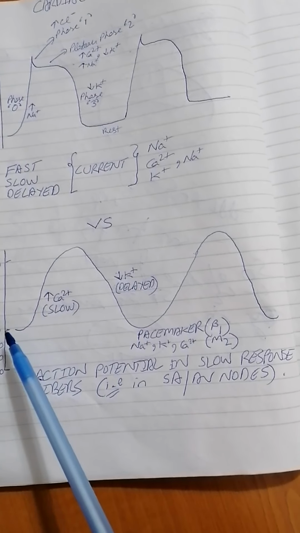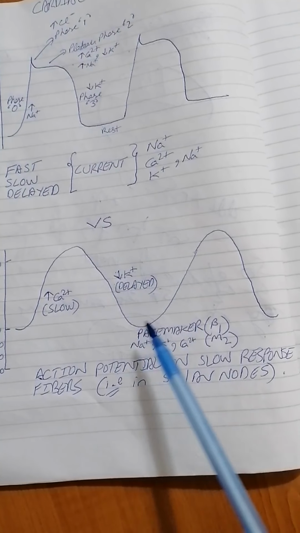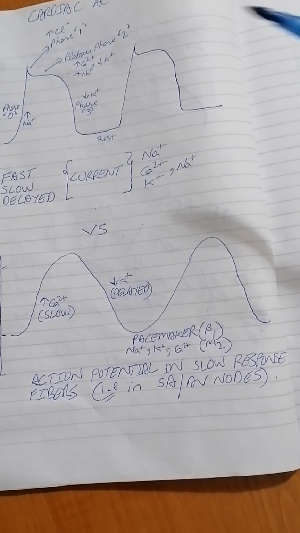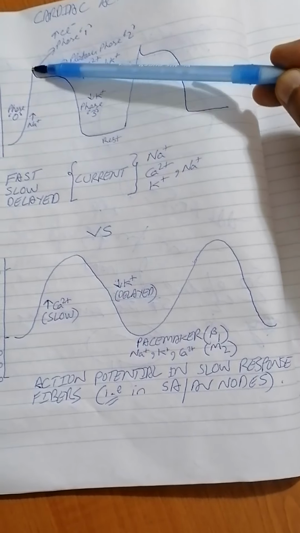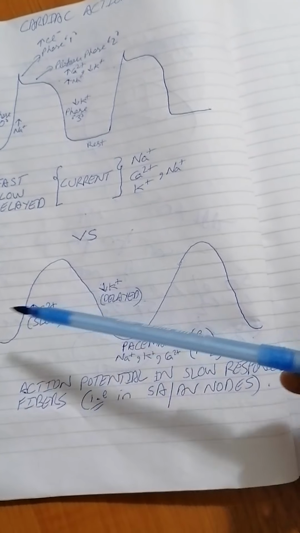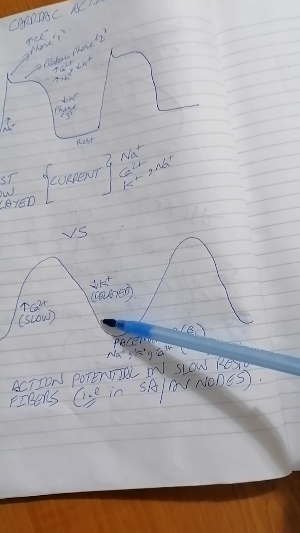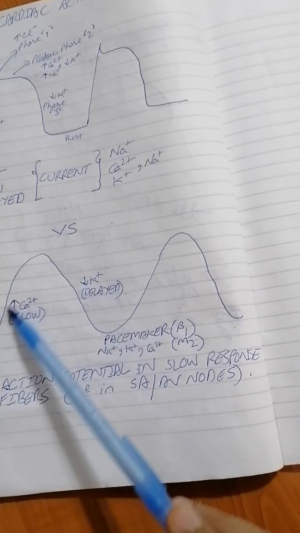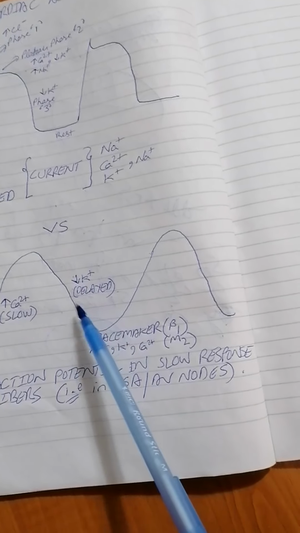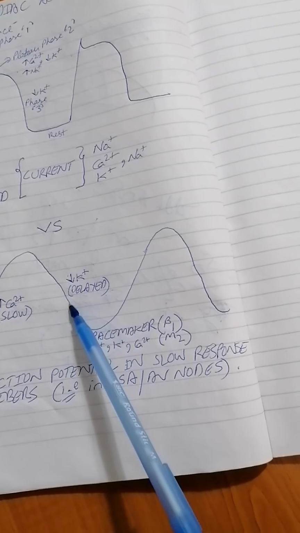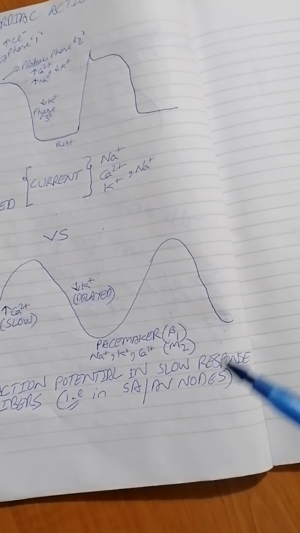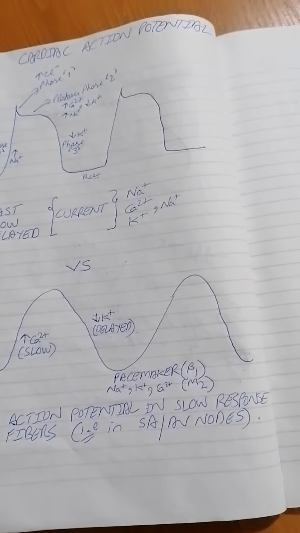So in the SA node or AV node, we are not talking about sodium. There's no place for sodium channels in your SA node, AV node. As we talked about, the phase 0 of the ventricular myocyte was because of sodium, but in this case, it's because of calcium. Calcium gets inside the cells and potassium leaves the cells. So simple, uphill, downhill. Calcium gets inside the cells, it makes it much more positive. Potassium leaves the cells, it brings it back towards your minus 70 resting potential. That's all. Thank you.